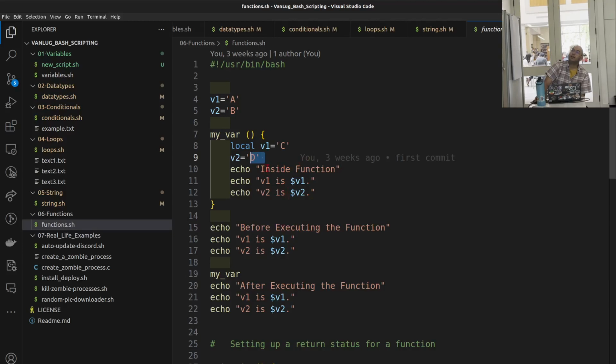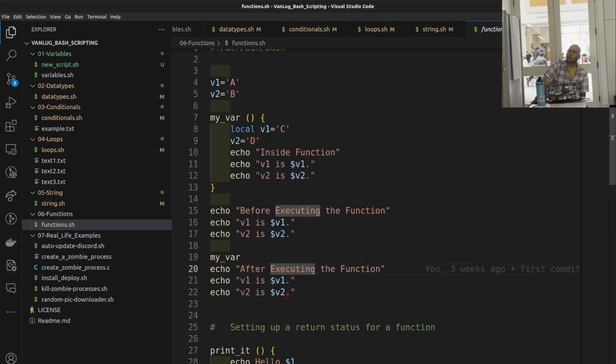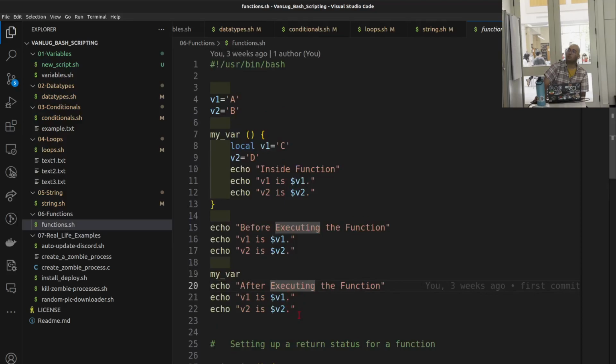Then we echo inside the function, we get those two variables, and then we get the variables again, and we'll see how it behaves. First we see them outside, then we run the command, then we see them after execution. Technically, one should change and one should persist and one not.